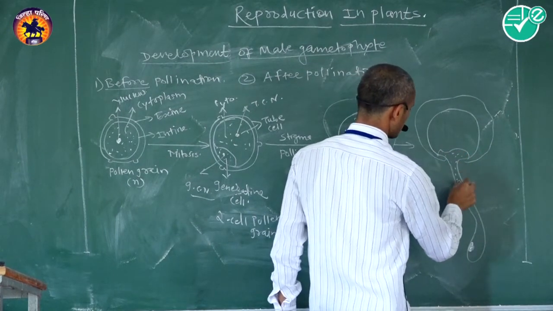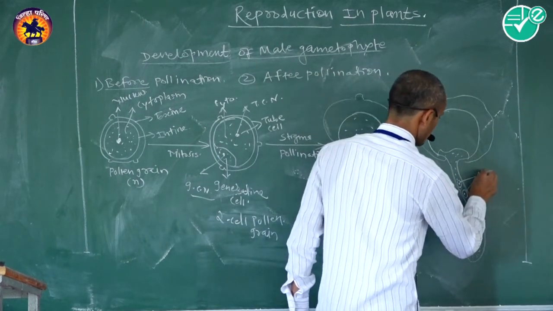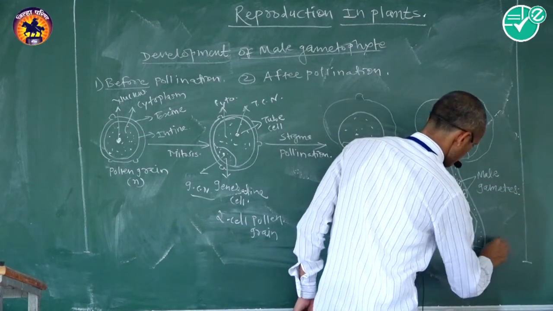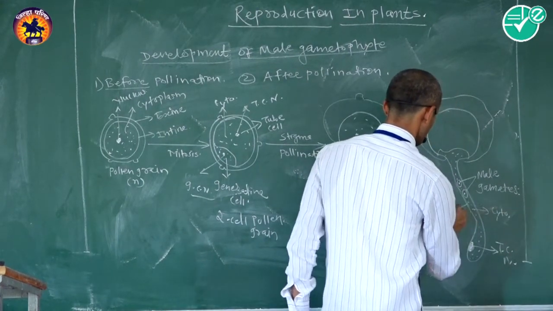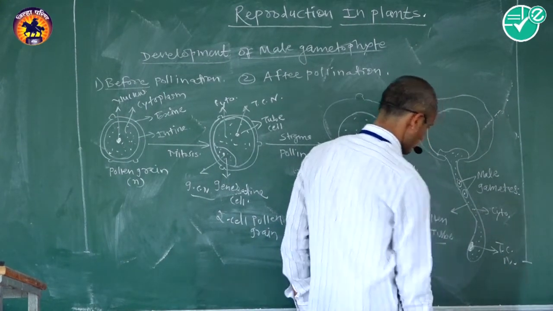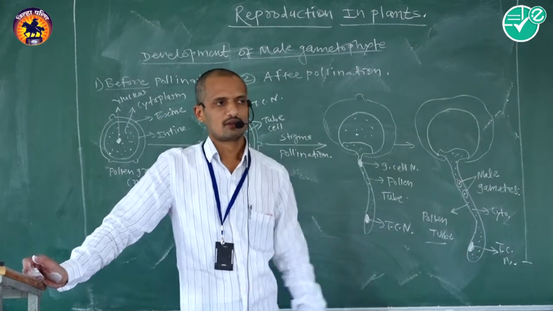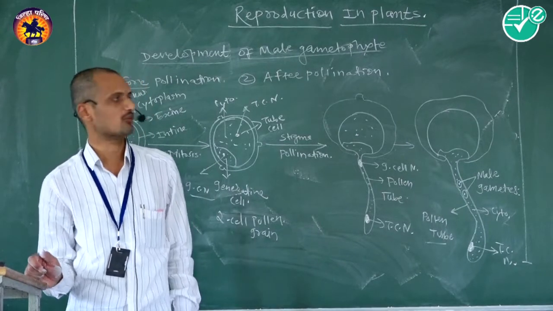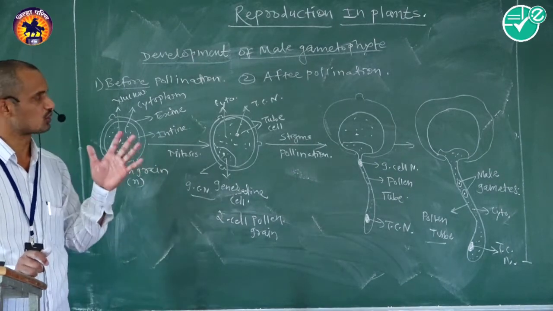The structure having the pollen tube, two non-motile male gametes, the tube cell nucleus, and cytoplasm is commonly called the fully developed male gametophyte in angiosperms.